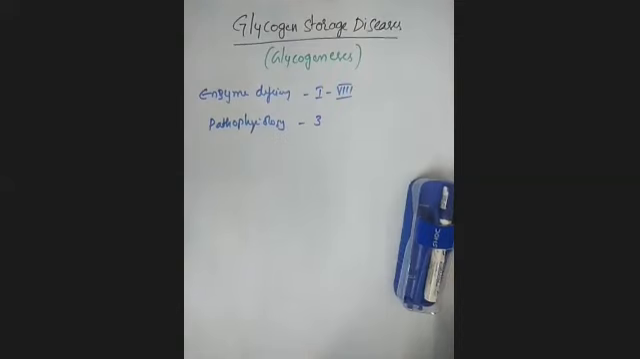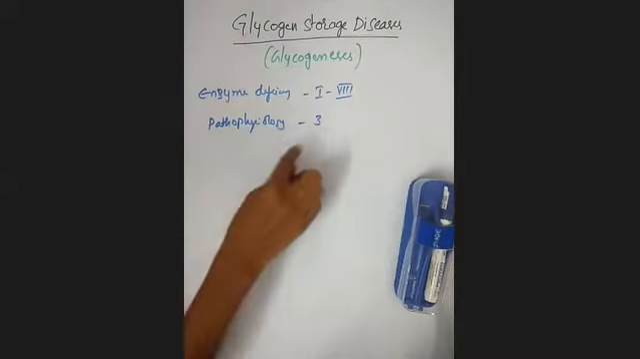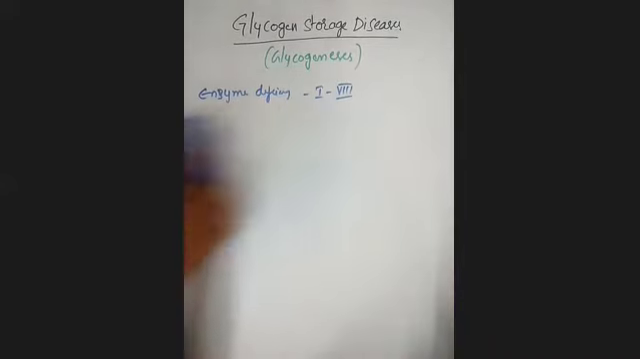Clear. The types of glycogen storage diseases based on the enzyme deficiency are divided into 8 types, represented from Roman number 1 to 8. And based on the pathophysiology, these diseases will be categorized into 3 forms. First, we'll discuss what these 3 forms of glycogen storage diseases are.